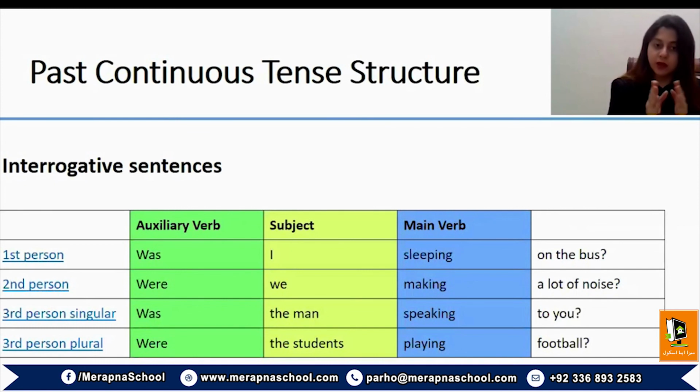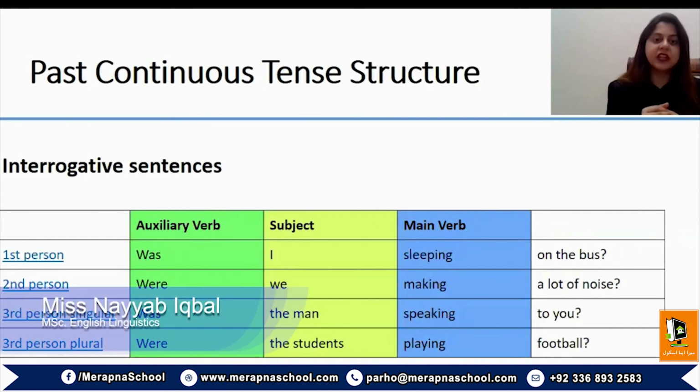So the main form of the verb remains constant. That is the first form with ing, and then comes the remaining phrase. But the only thing that will change in continuous tense as per the subject is the helping verb. So either you're going to use was or were, depending on the subject that you have written.